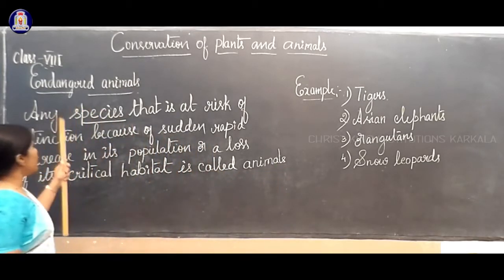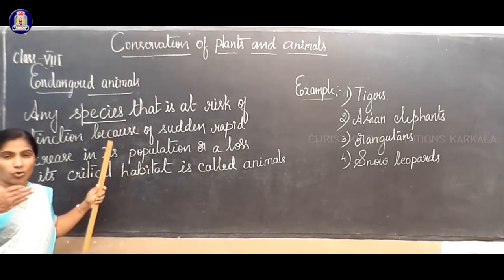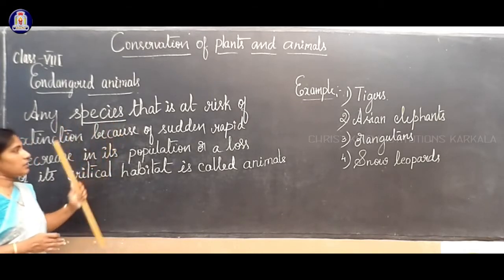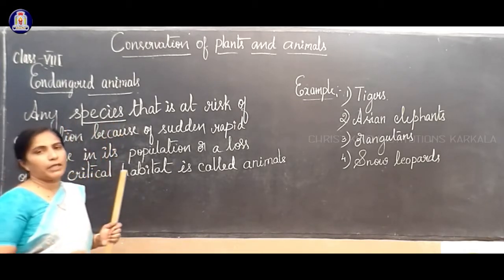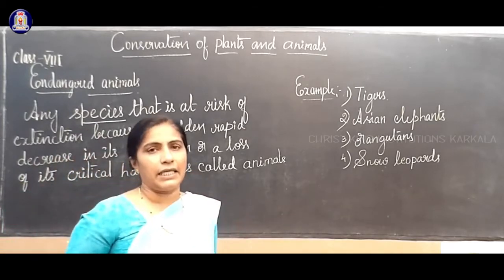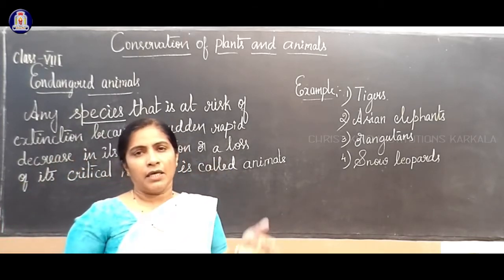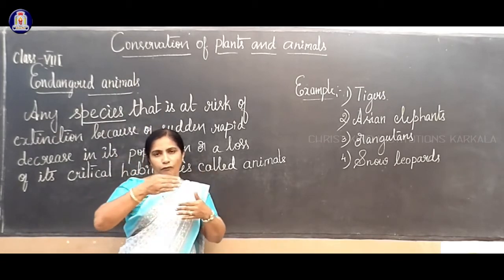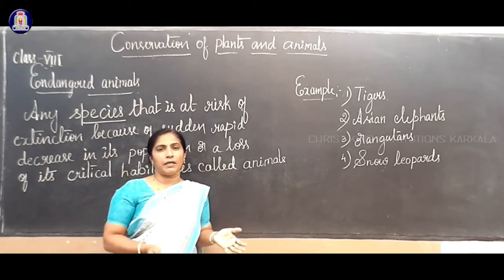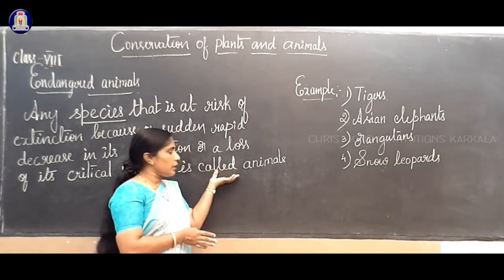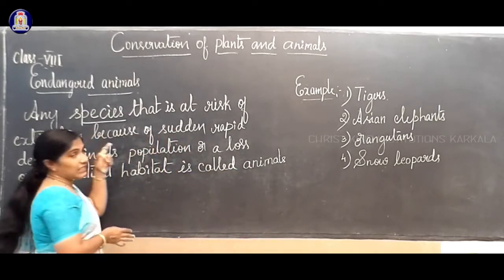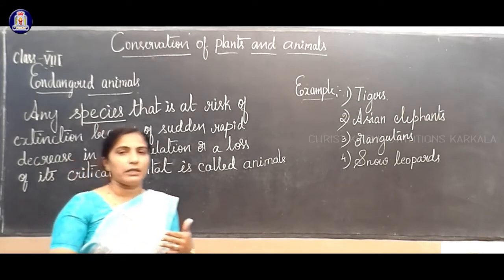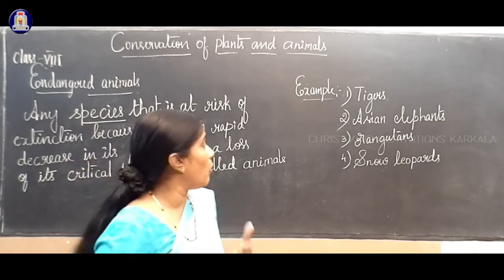So endangered animals are species at risk of extinction or a sudden rapid decrease in population because of many reasons. Suddenly their population decreases, for example because there is no proper food or because the physical environment changes. Maybe within a few years, we won't see these animals.